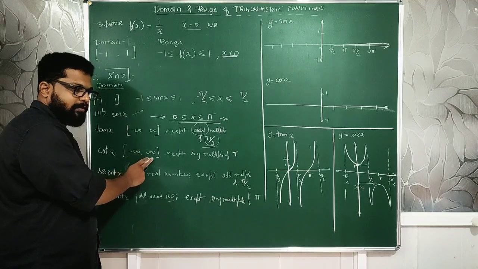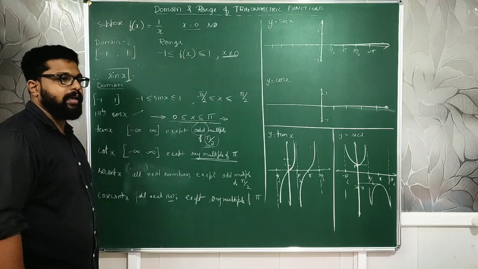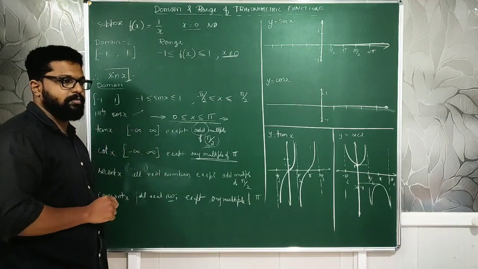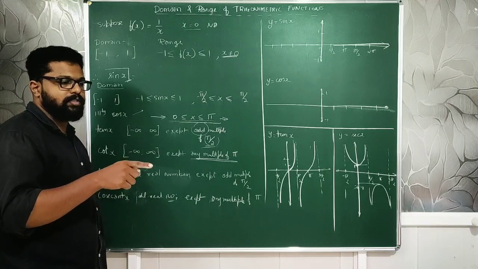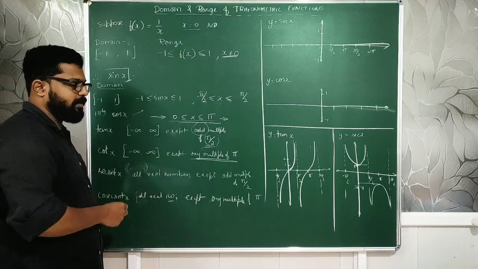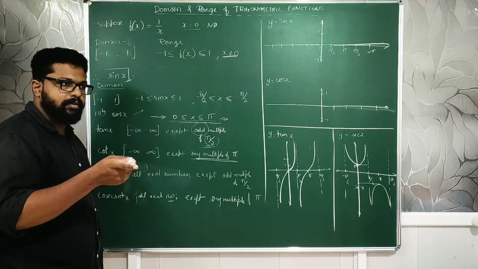Everything, all the others from minus infinity to plus infinity, except any multiple of pi. Any multiple of pi. You can check that. Pi is also present in your textbook. Correct? Pi and 2 pi are the values which are newly learned by you this year. So at pi you can see it is not defined for cot.